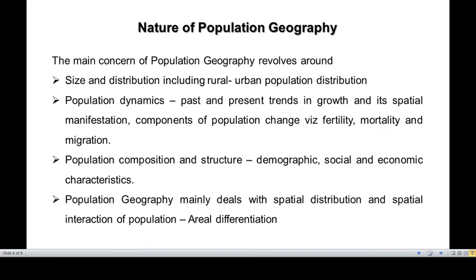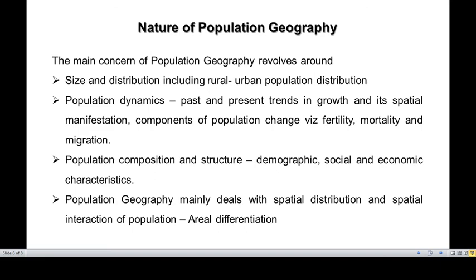It is also concerned with what kind of composition we have, and when we say composition, it may be demographic, social, or economic characteristics. Occupation structure, the kind of society that is living there, its social character. There are different demographic aspects, maybe age, gender, literacy, education. Especially in the case of the demographic aspect, we can say birth rate, death rate, migrations. So all this composition or structure is basically the core part of population geography.